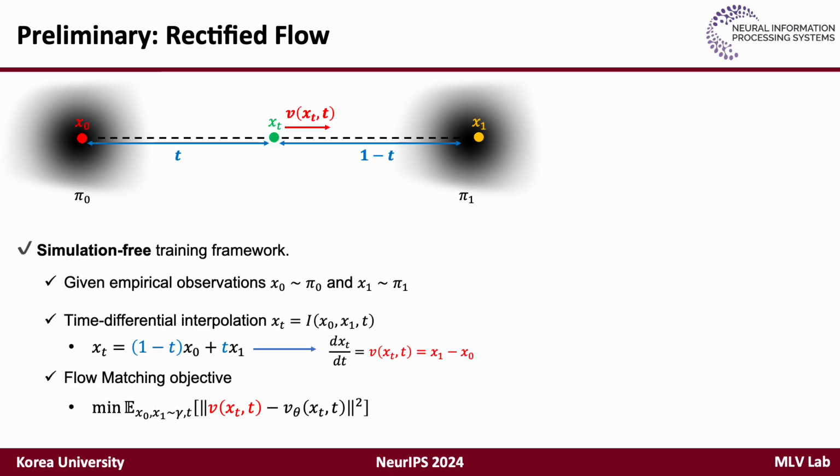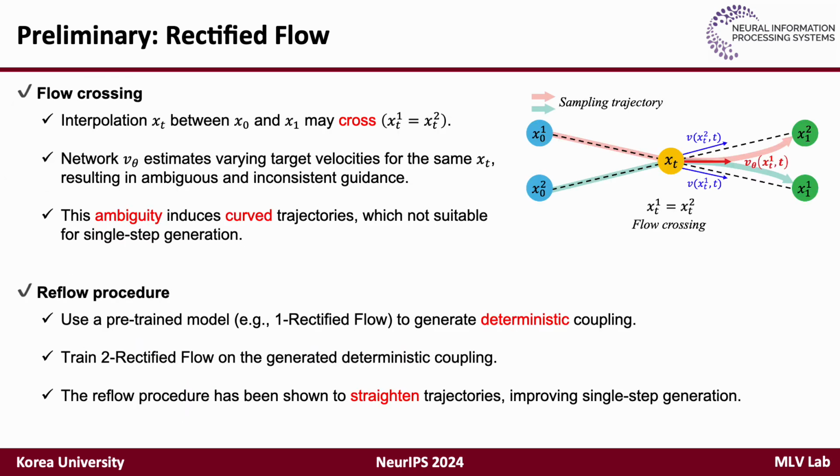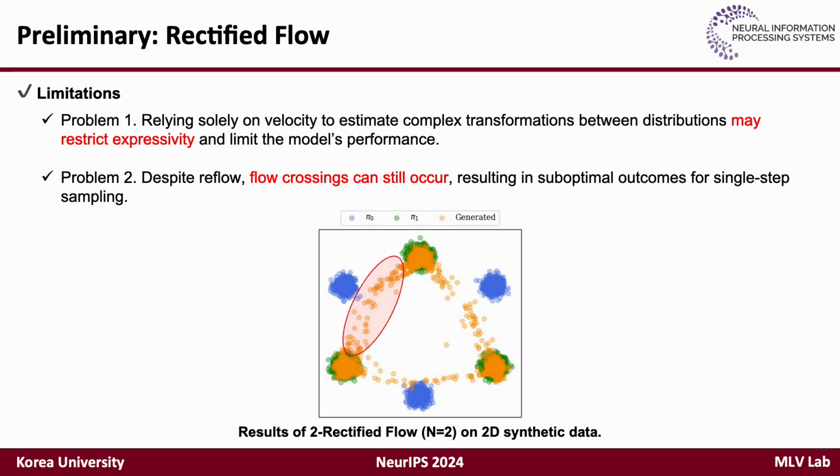To make it simulation-free training, it proposes a time differential interpolation for xt, and it learns its target velocity using a neural network. In rectified flow, a key challenge is ambiguity arising from flow crossing. This induces a curved trajectory rather than the desired direct path. To mitigate this, rectified flow introduces a reflow procedure.